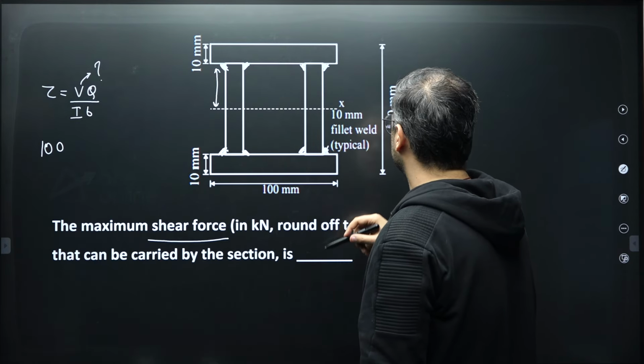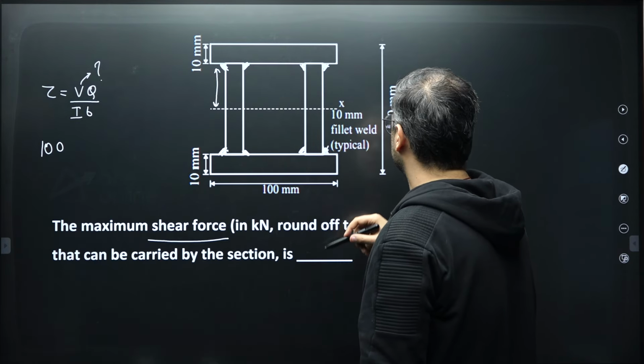The total depth is how much? 120. And this thickness is how much? 10 mm. Right? So while calculating the value of Q, it is A into Y bar.